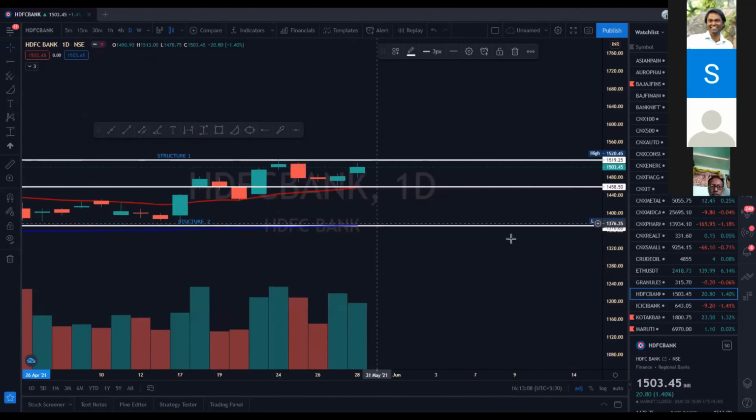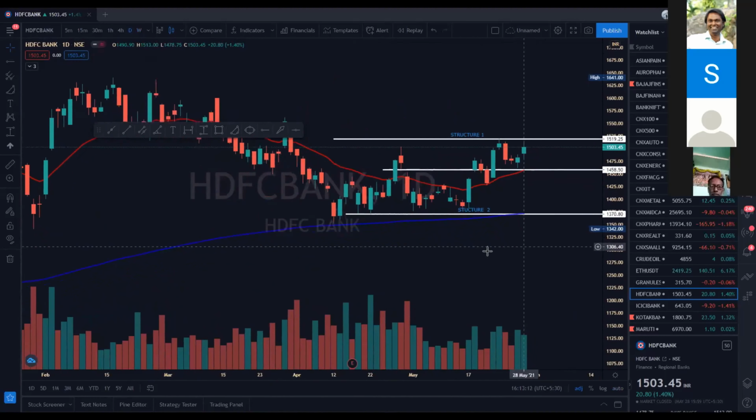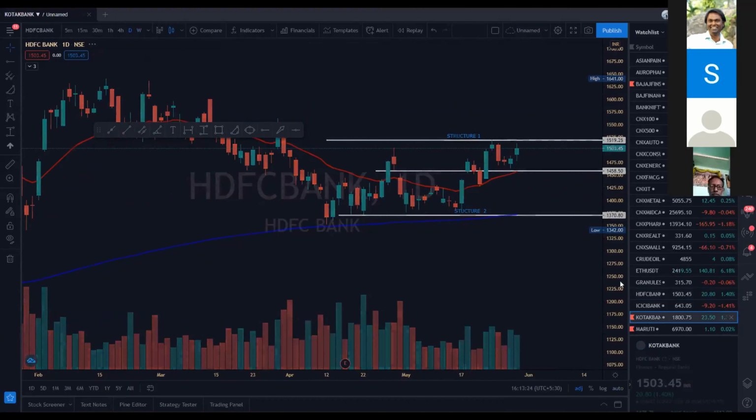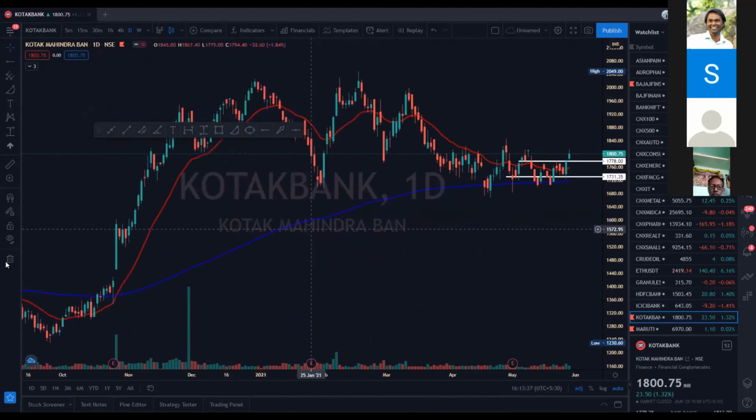And a 50 rupees move in a stock like SDFC Bank, or a stock like ICICI, Kotak, is a very good thing. No? Asian Paints, Sun Pharma. So these are the structures that I make. You can use Kotak Bank. It was in a consolidation phase for a very long time. So the structures have been made.